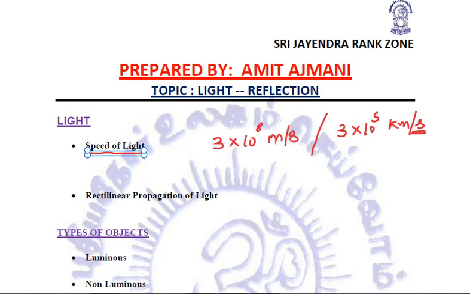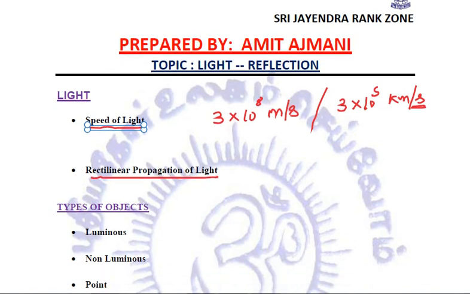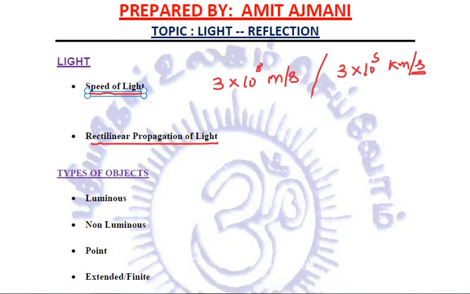So you have to remember that it is either meter per second or kilometer per second only, right? Another thing, we know that light always travels in a straight line, and that is called the rectilinear propagation of light.